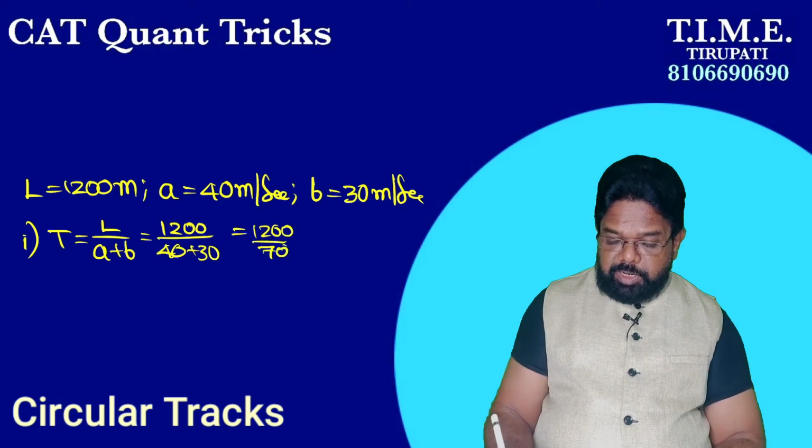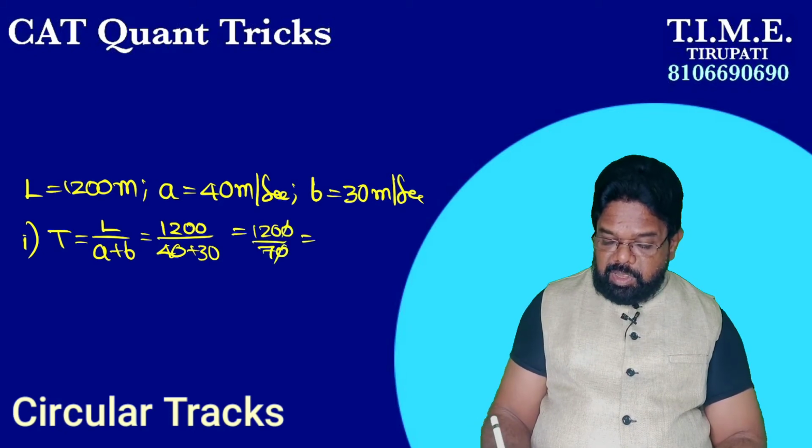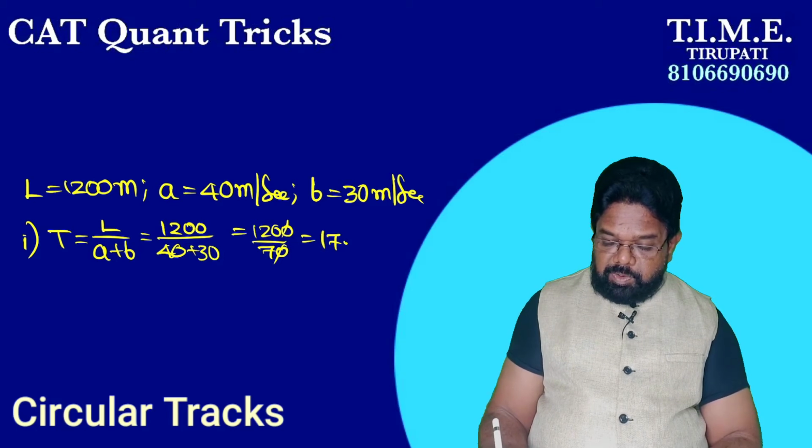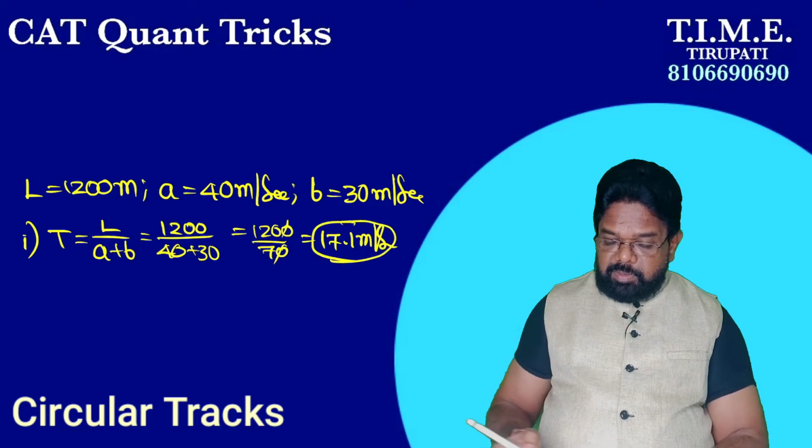This is the time taken, 120 by 7 seconds, which is approximately 17.1 seconds.